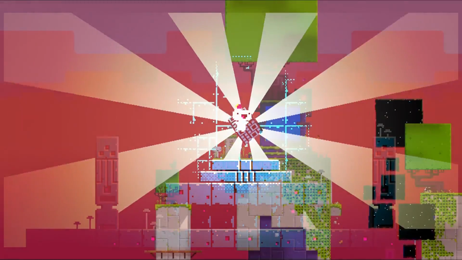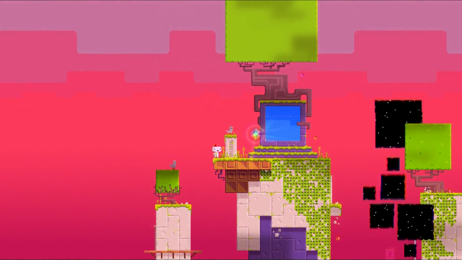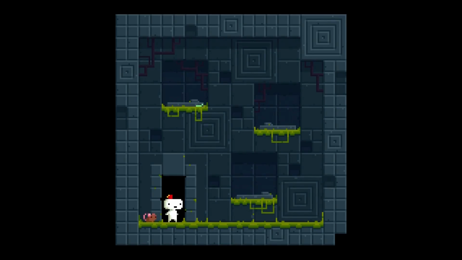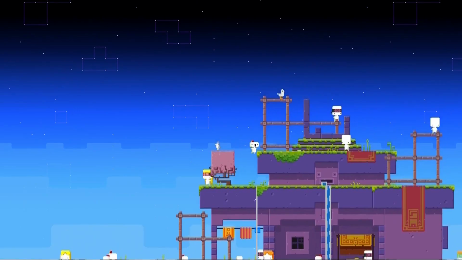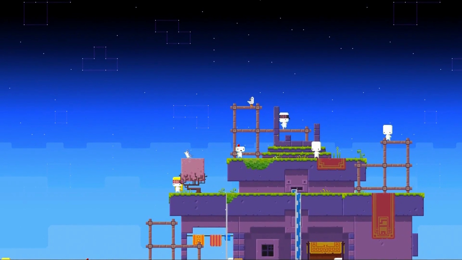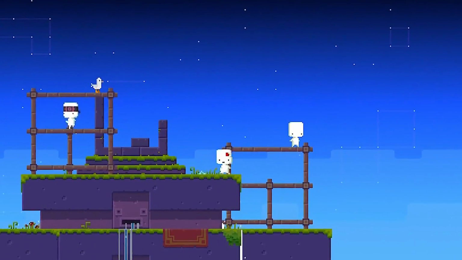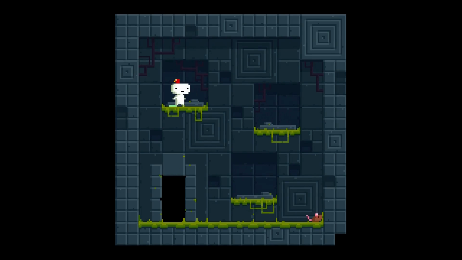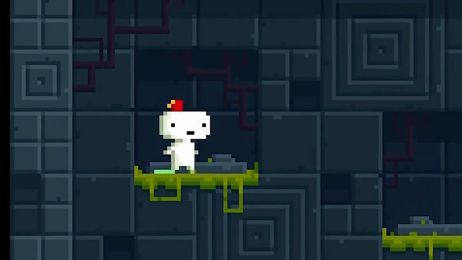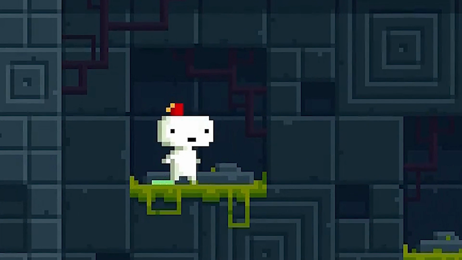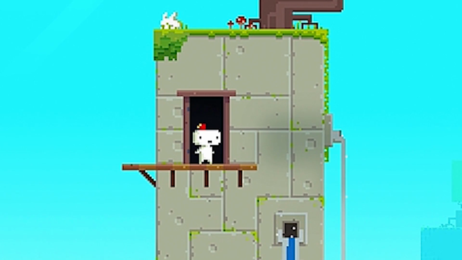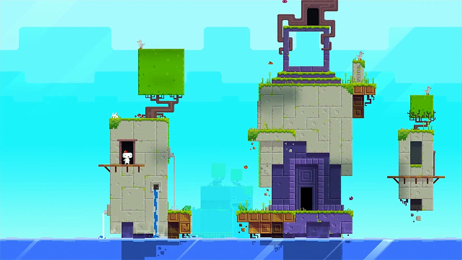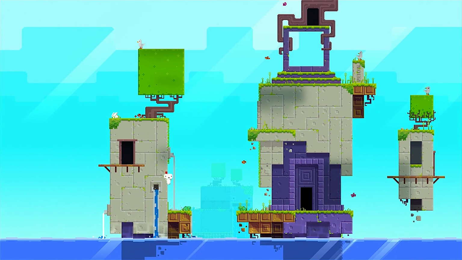Also, Fez does this thing where it'll zoom in or out on a stage depending how big it is and where the focus needs to be, so the actual detail you see in the characters and stage design varies, but the scale of the character's definition remains relative to the zoom. It just means that even if you get real close to Gomez here, he won't appear any clearer, he'll just look even less detailed. So if we consider that all characters are this size most of the time, we get an idea of how intricate everything is.